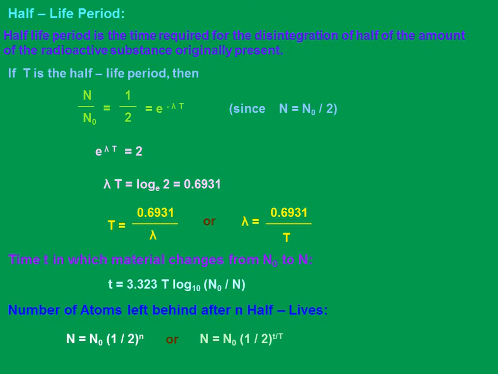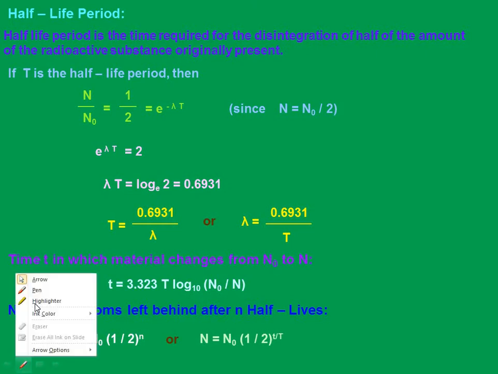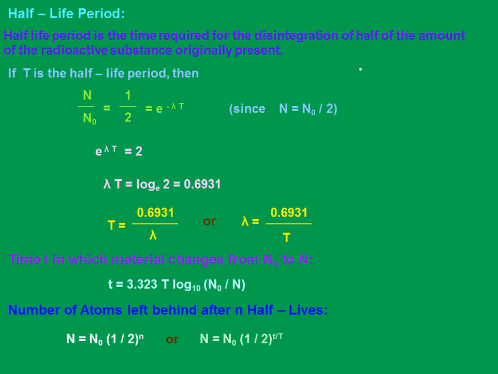And the half-life will vary from one isotope to another. They won't be the same for all. It will vary for all kinds of isotopes. Remember, this half-life can be as small as 10 power minus 16 second at minimum, and it can be as large as 10 power 9 years too.